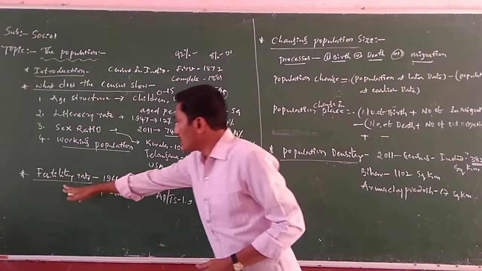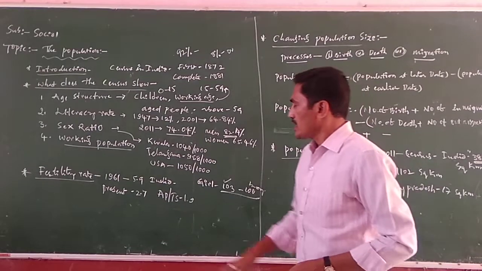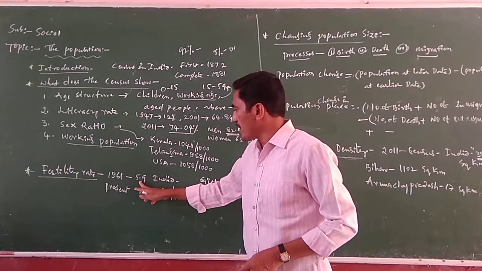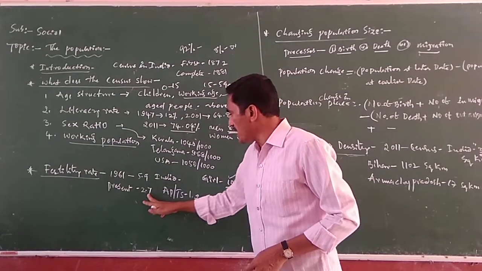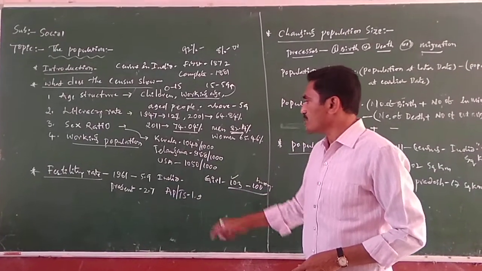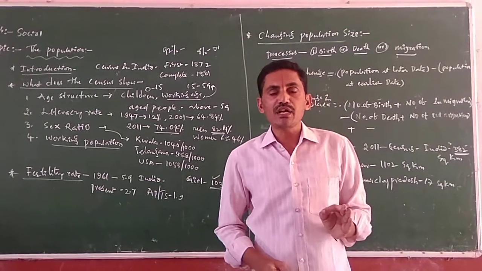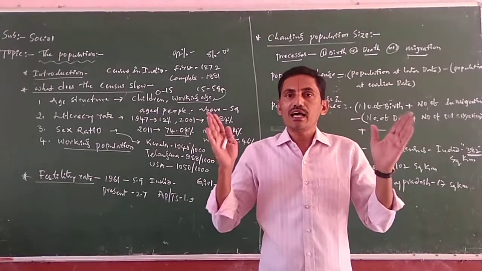Next, fertility rate. According to this, after 1961 in India the fertility rate was 5.9, and at present 2.7. Andhra Pradesh and Telangana have a fertility rate of 1.9. Fertility rate means the number of children a woman gives birth to in her lifetime.